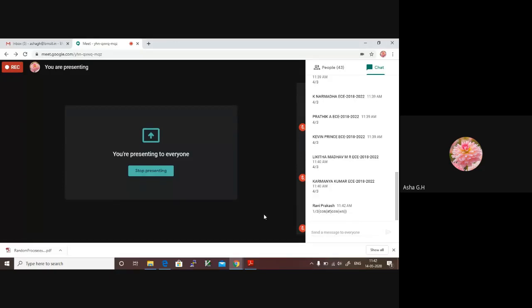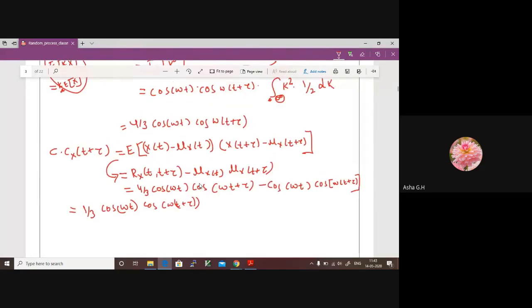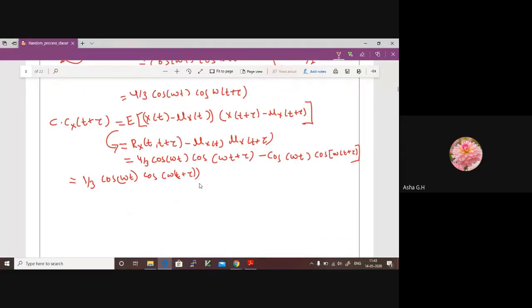Is it 1 upon 3 cos omega t into cos omega of t plus tau? You can check it later. 1 upon 3 cos omega t into omega t plus tau. Or you can just represent this in terms of omega s.